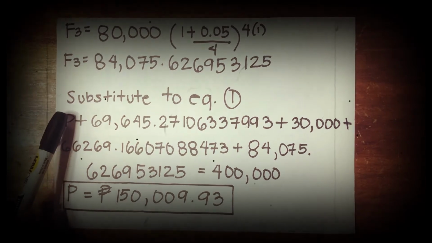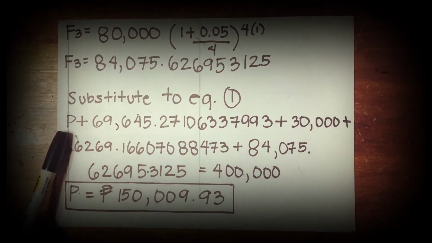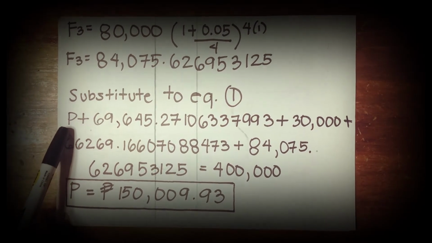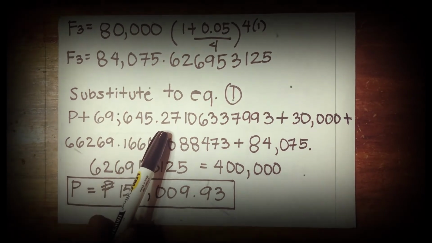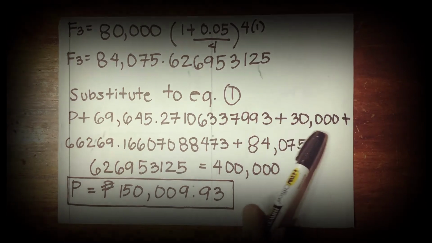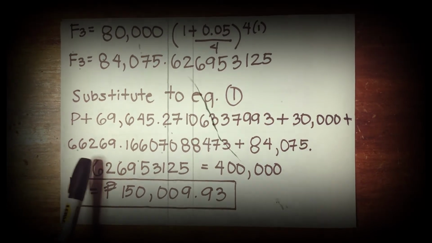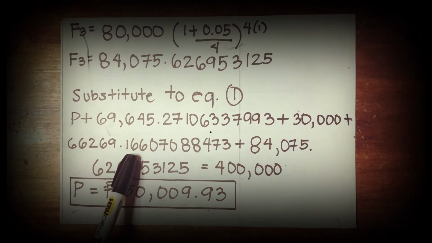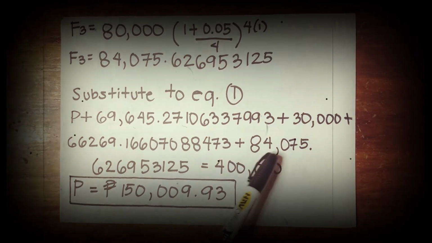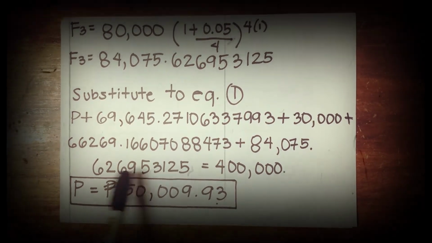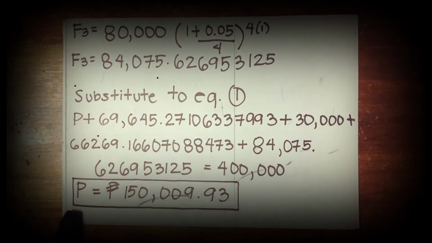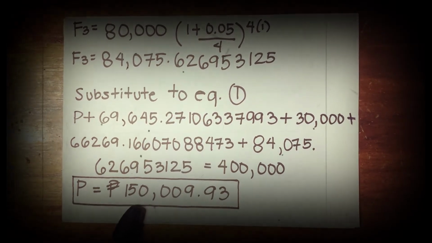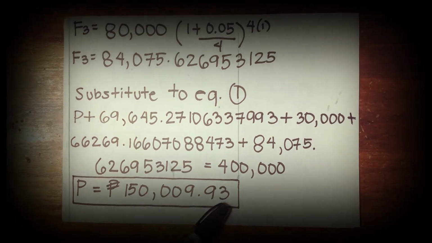Substituting the F sub 1, F sub 2, and F sub 3 to the equation from the cash flow, P plus 69,645.27 plus 30,000 plus 66,269.17 plus 84,075.63 equal to 400,000, the cash disbursement will be 150,009 pesos and 94 centavos.